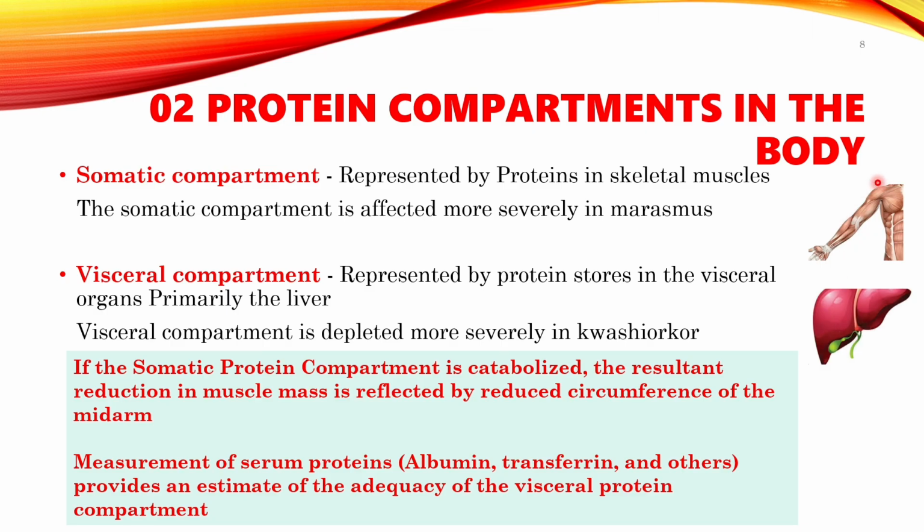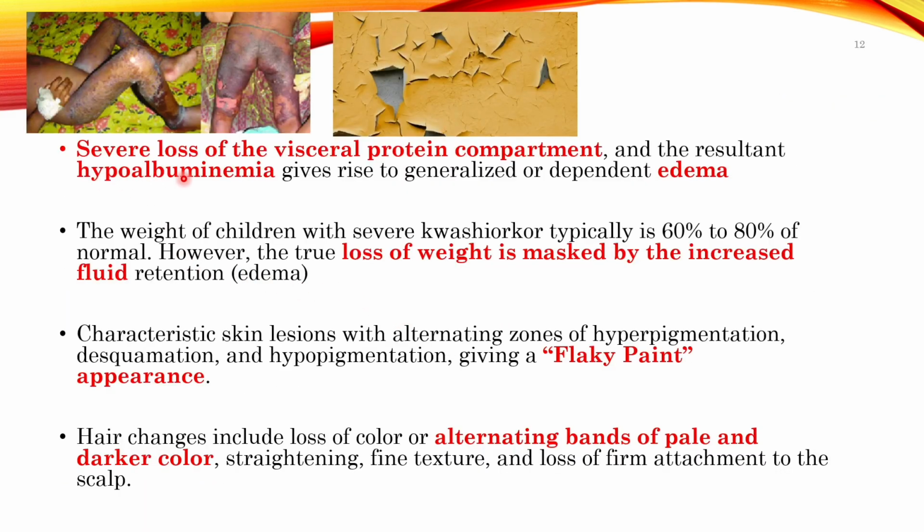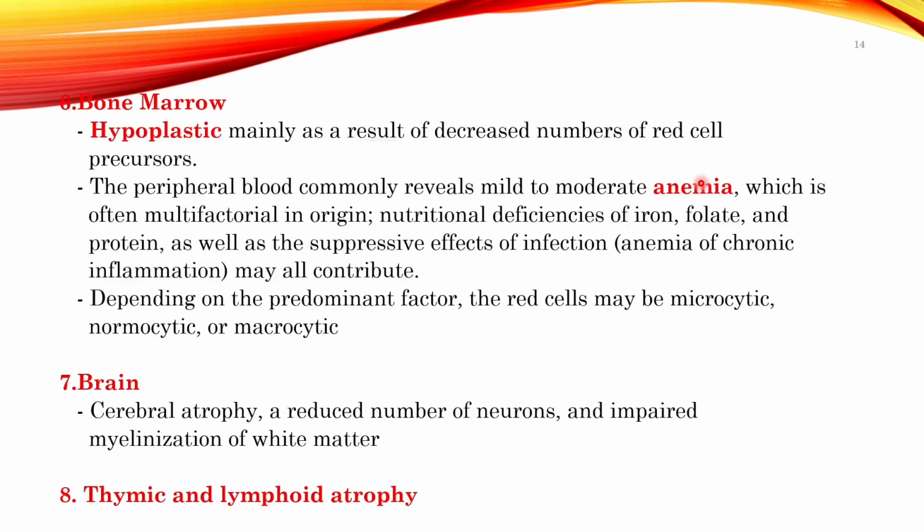That's why there is emaciation, loss of muscle mass in Marasmus and edema in Kwashiorkor. Because in Kwashiorkor, because of protein loss, because of protein deficiency, there is a reduction in the oncotic pressure, and that's why the patient is having edema.